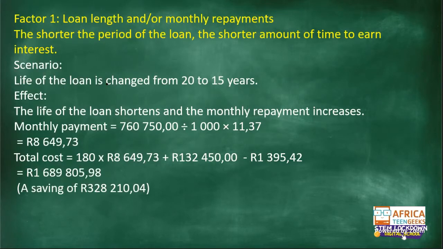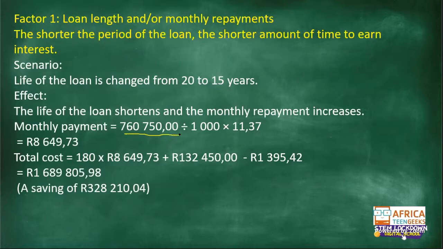Scenario: the life of a loan is changed from 20 years to 15 years. With this very same example we're working with, we had 20 years. Now assume you're changing it to 15 years. The life of the loan shortens, but it's still the same loan amount. Remember, you still borrowed 760,750 rands.